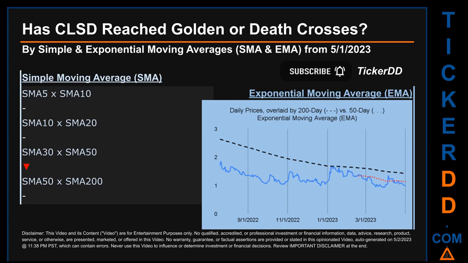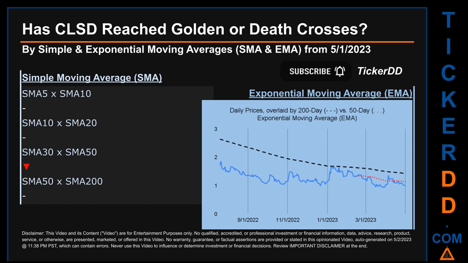Has CLSD price reached golden or death crosses? Golden cross and death cross are basic signals that compare average prices across two specified trade day ranges, a short-term versus a long-term range. For example, 5-day versus 10 trade days. Essentially, a golden cross is a bullish signal. It appears when a ticker's short-term moving average crosses above its long-term average. Vice versa, a death cross is a bearish signal when the short-term crosses below its long-term moving average.